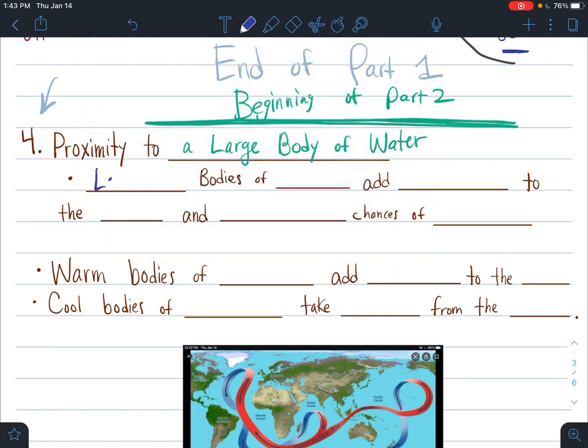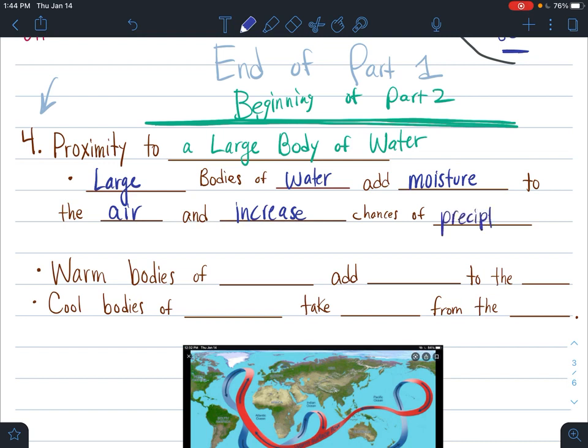Large bodies of water are going to add moisture. Because you have a lot of water near you, it's easier for there to be water in the atmosphere. So they add moisture to the air, and they increase chances of precipitation.